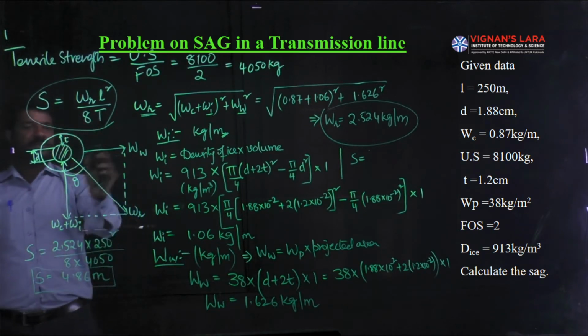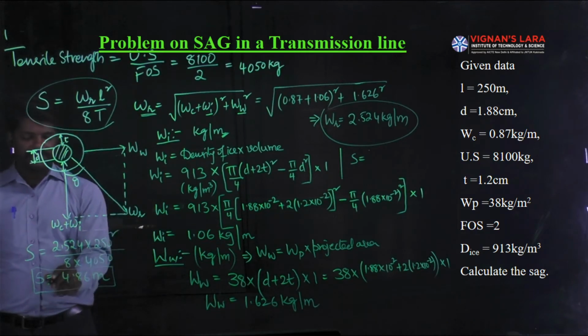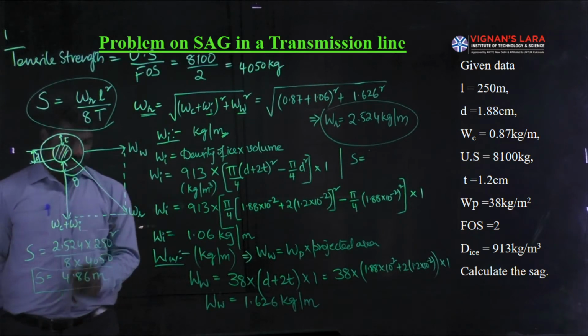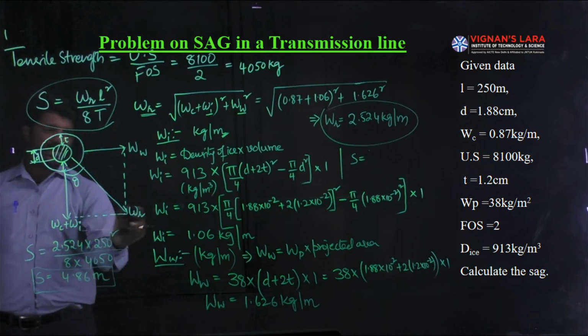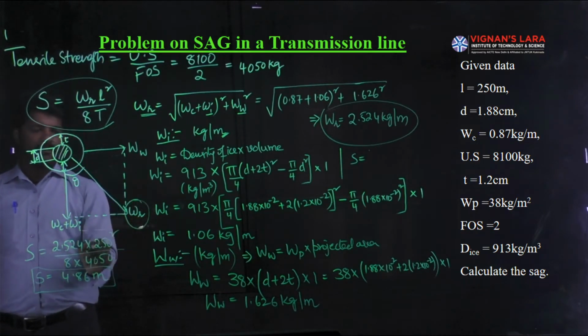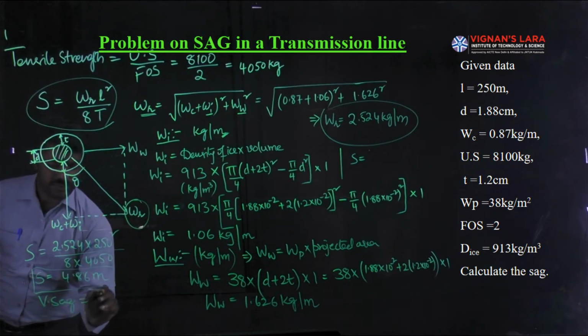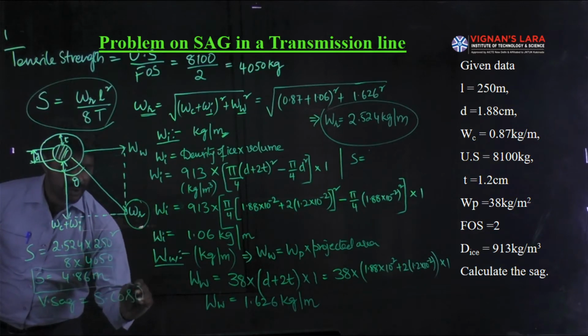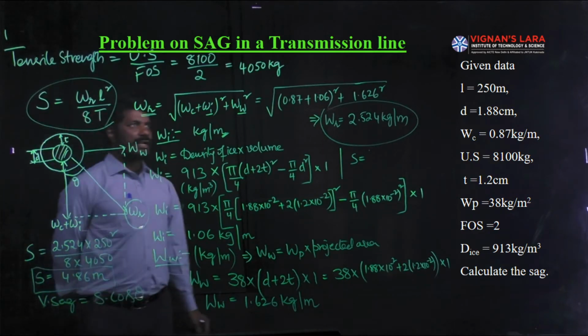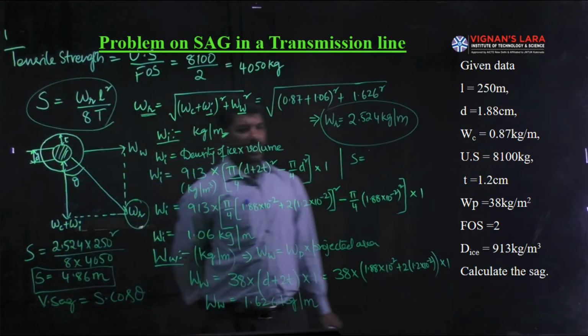This much amount of sag we can identify for an ice coated conductor subjected to wind pressure. Because of this wind pressure, this is the slant sag for a resultant weight of WR. But we always want the vertical sag. The vertical sag is equal to slant sag into cos theta. So our intention next is to find out cos theta.